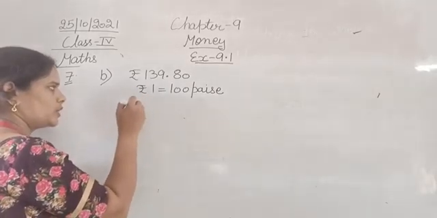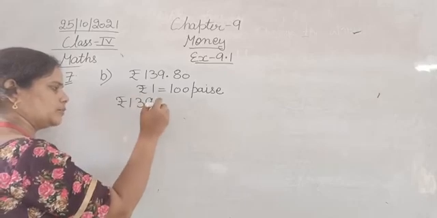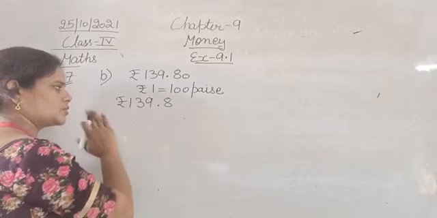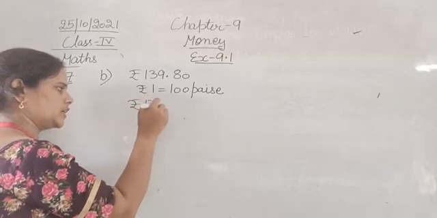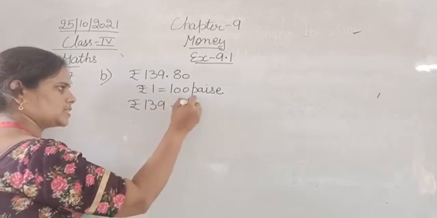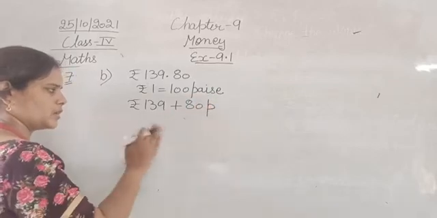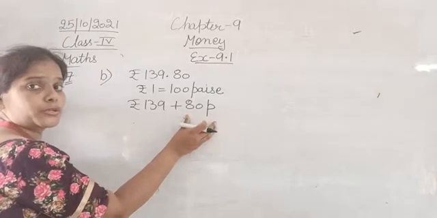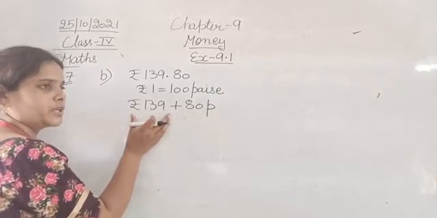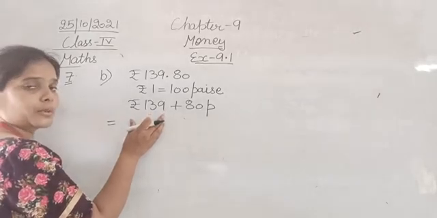So 139.80, that is rupees 139 plus 80 paise. This is rupees, this is paise. 80 is already paisa, so no need to change it. We have to convert the rupees only. We can convert rupee to paisa by multiplying it with 100.